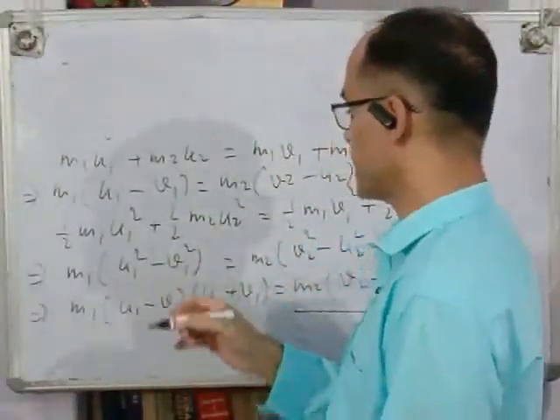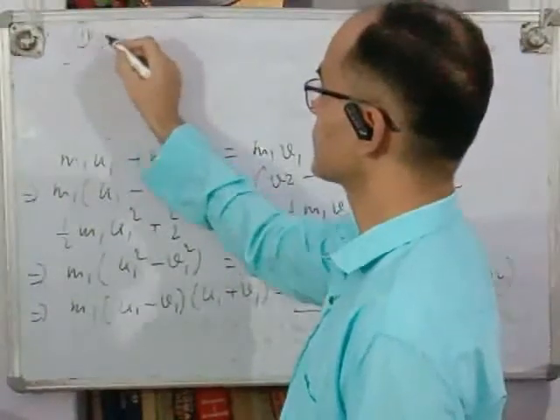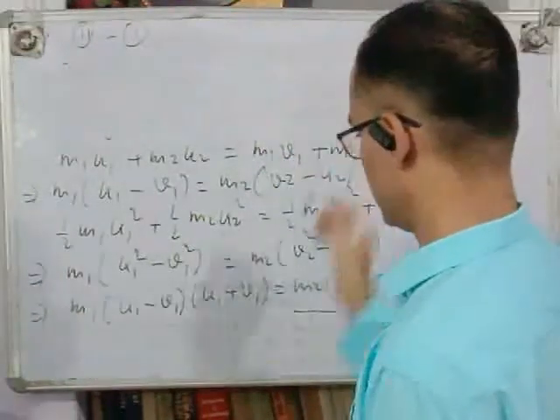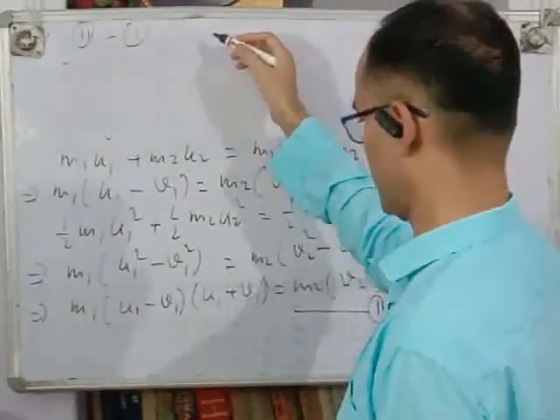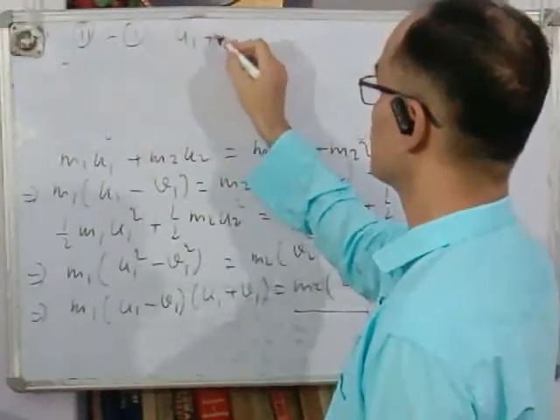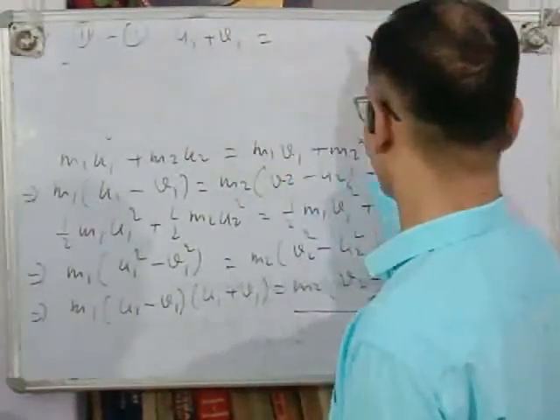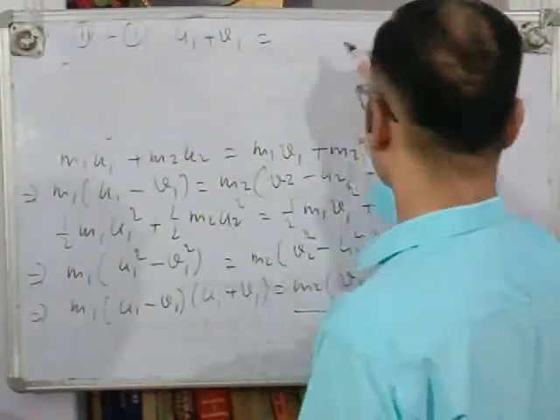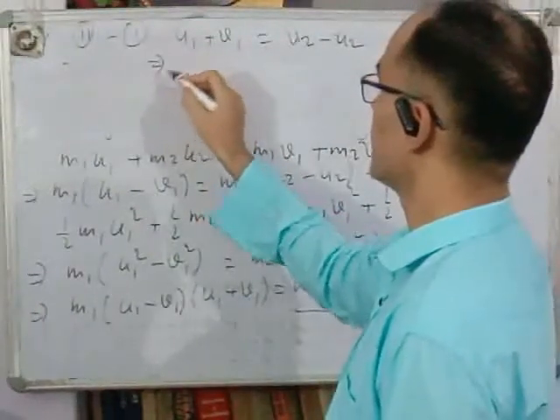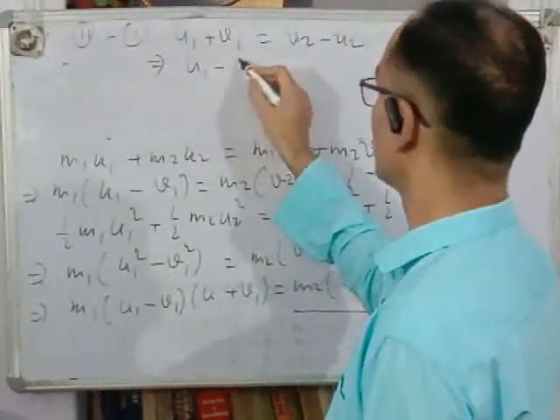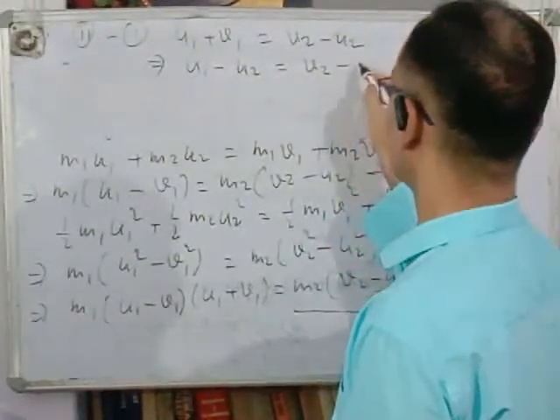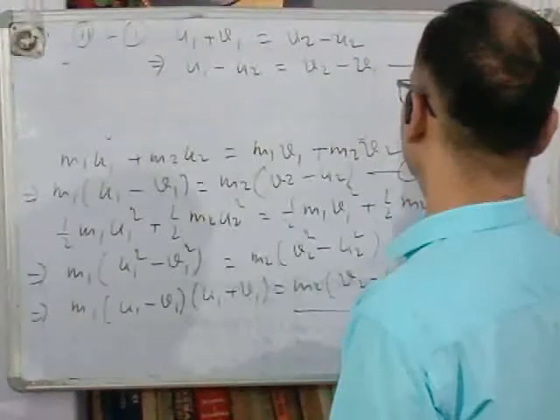Divide equation 2 by equation 1. u1 + v1 = v2 + u2, or u1 - u2 = v2 - v1.